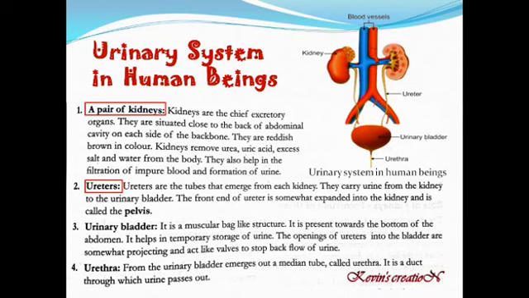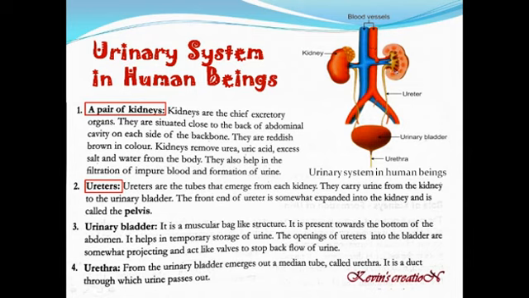So these are the tube-like structures which come out of the kidney, and then take the urine to the urinary bladder. The front end of the ureter is somehow expanded into the kidney. Here you can see. Once they go inside the kidney, they are expanded, and this is called the pelvis.